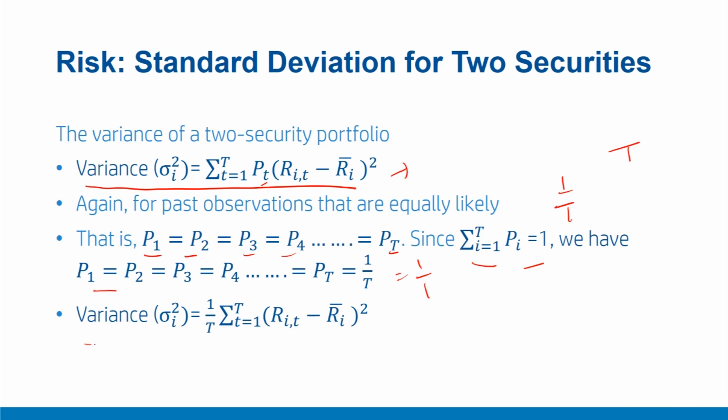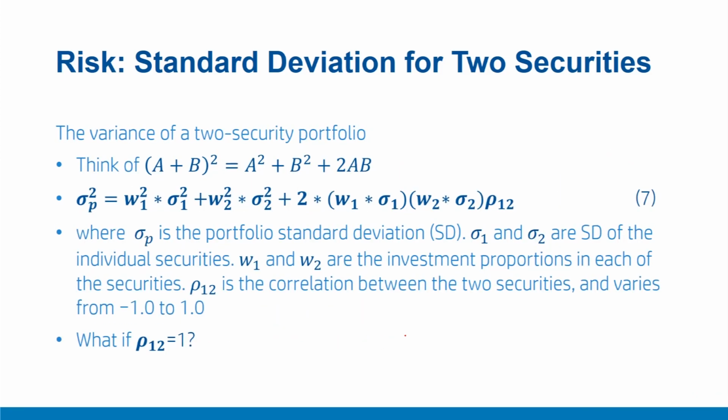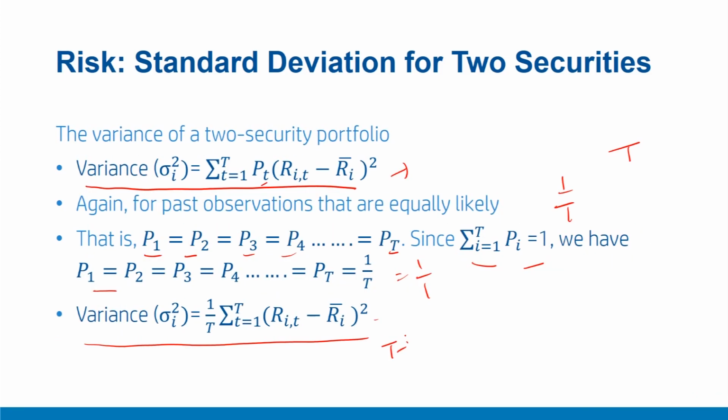In this case, the variance of the security can be easily computed with this formula: summation (R_it minus R_i bar) raised to the power 2, upon T. In some of the textbooks, they also note that since we are working with samples, instead of using T, they would be using T minus 1.